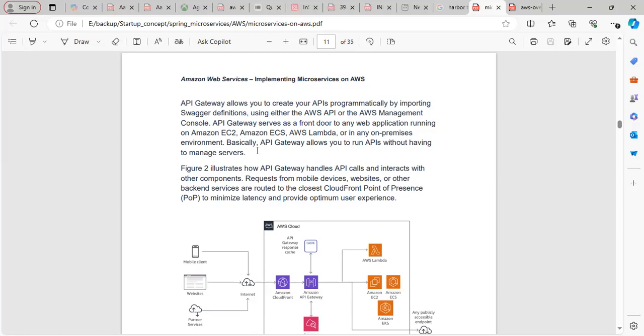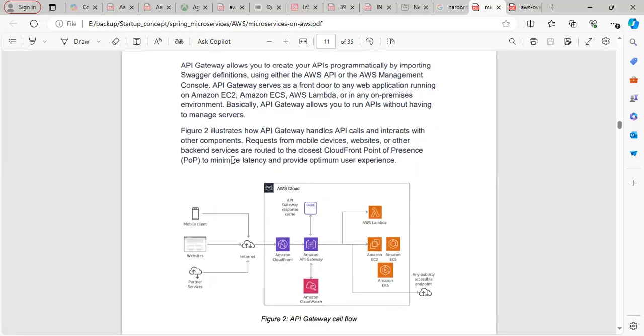API gateway allows you to run APIs without having any managed servers. So this way you can also implement it. This is another way of implementing your microservices. All the API calls will be handled by the API gateway, and it will interact with other subsequent services.